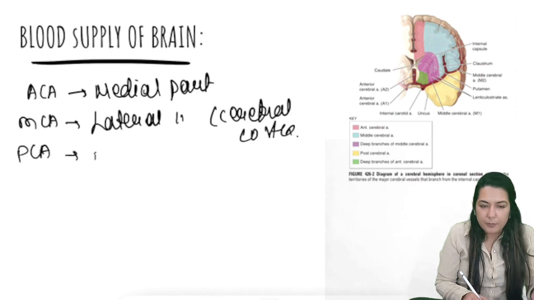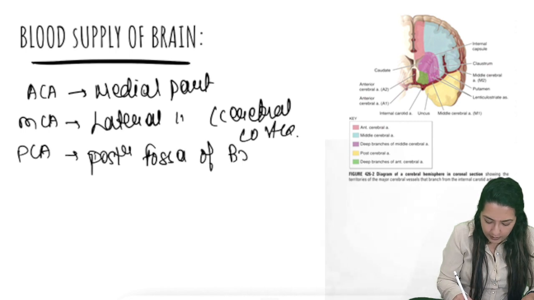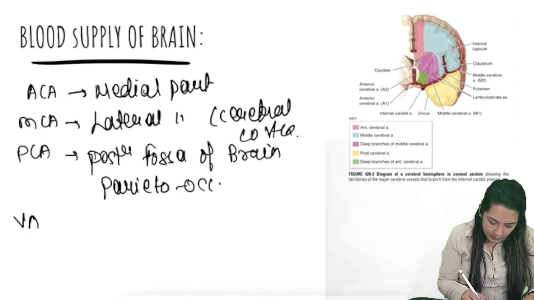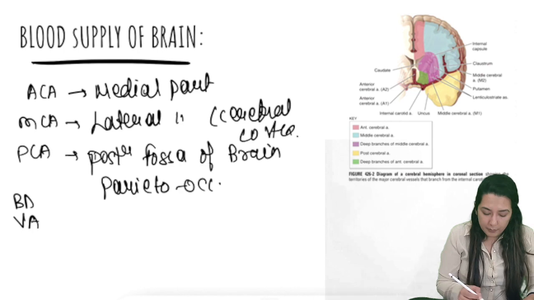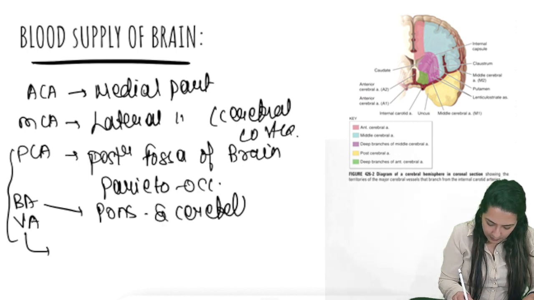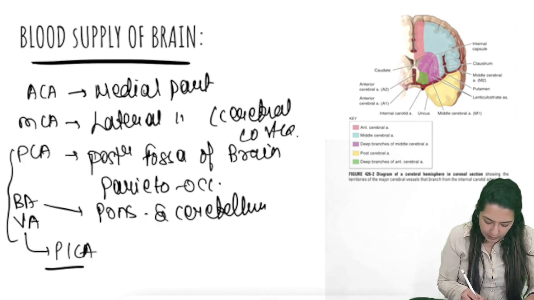PCA supplies the posterior part of the brain, mainly the parieto-occipital lobe. Vertebral artery and basilar artery are also important for posterior circulation. Basilar artery will supply mainly the pons and cerebellum. And vertebral artery gives PICA.